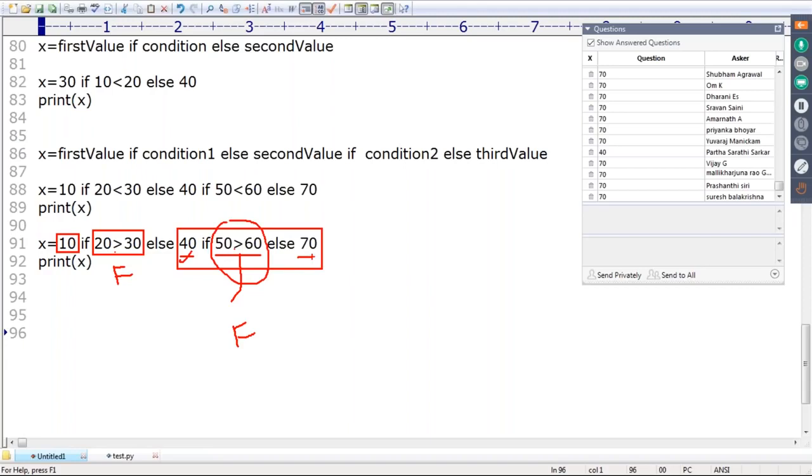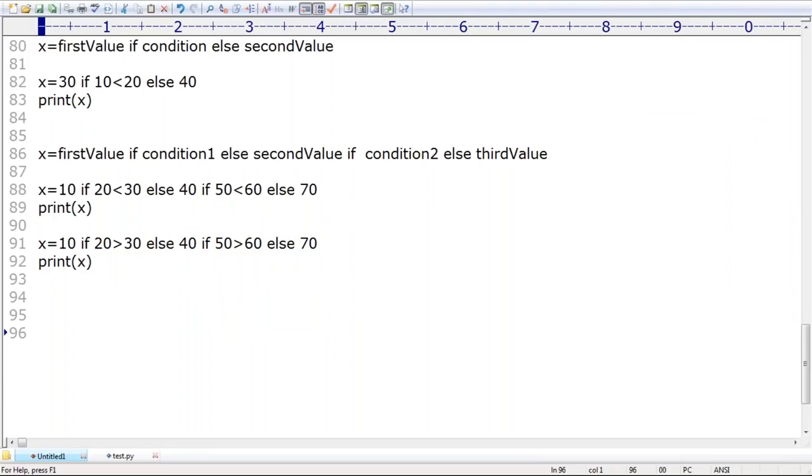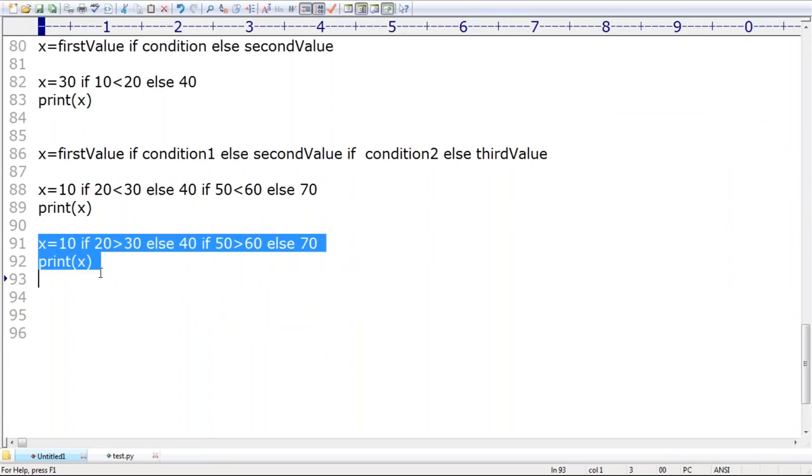Then what is the answer we are going to get? First condition fails. That's why I need to consider the second value. In the second value, once again the second condition fails. That's why I need to consider the second value. What is the output by default we are going to get? 70 itself is the answer, sir. Perfectly, this one is acceptable.